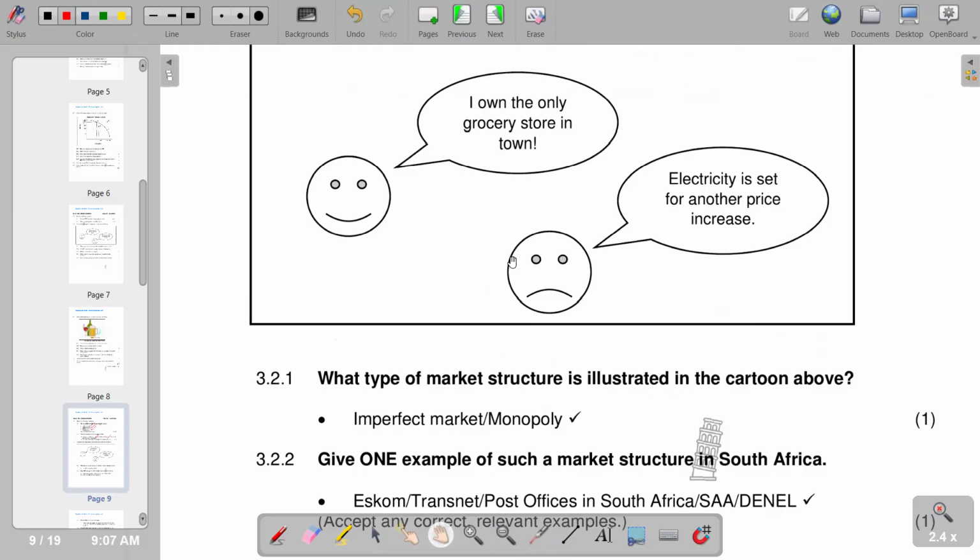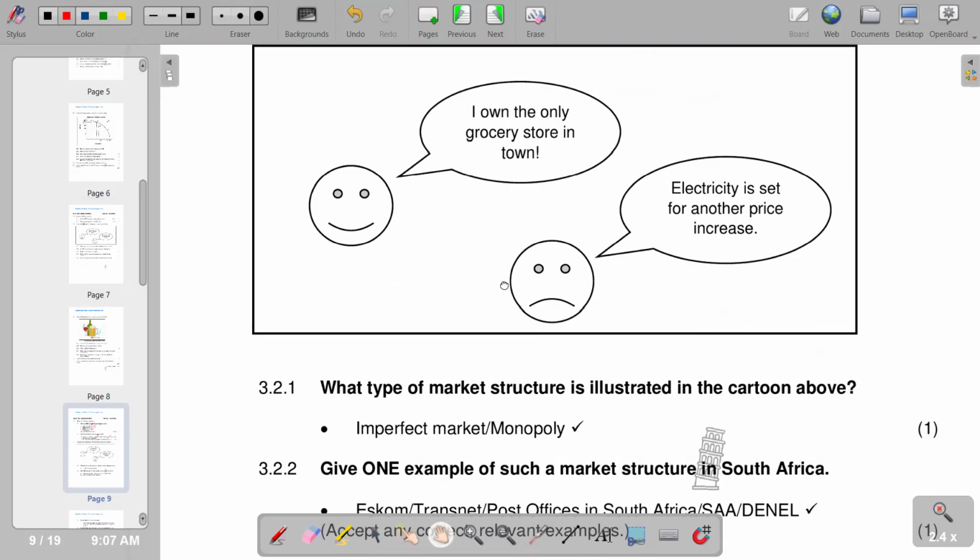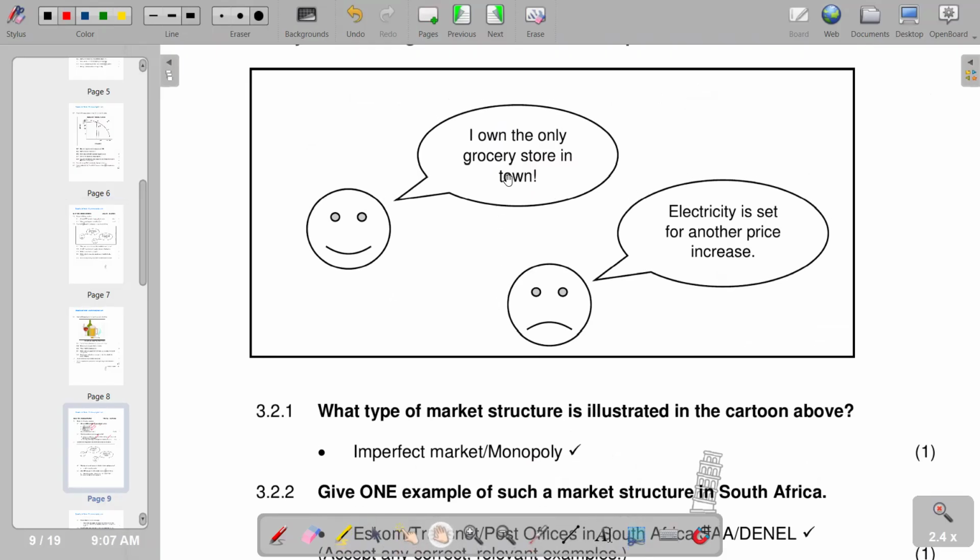in the market structure that we have, we are seeing that we have no identical products that are being sold. The first one is talking about grocery stores, which means grocery products are being sold. And then here we have the issue of electricity. So we see that these are sort of differentiated products that we have. So that can be an imperfect market.